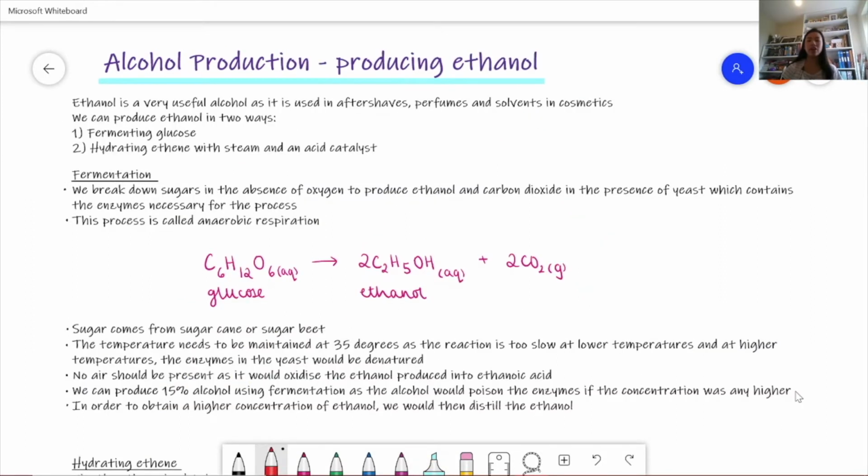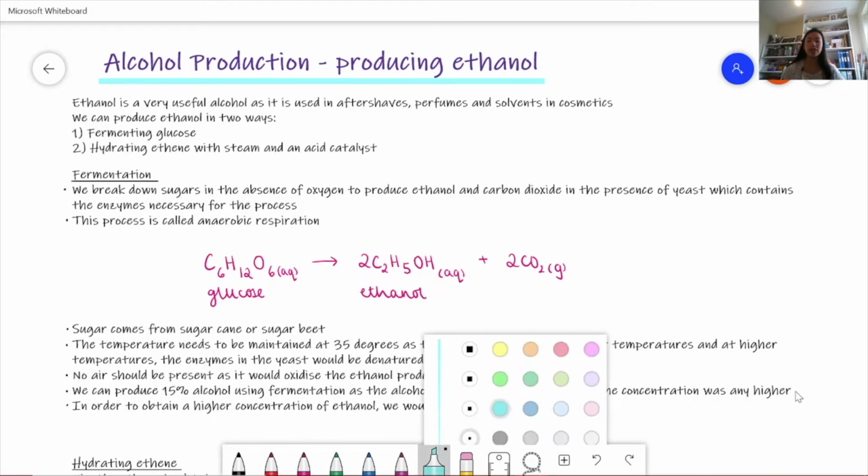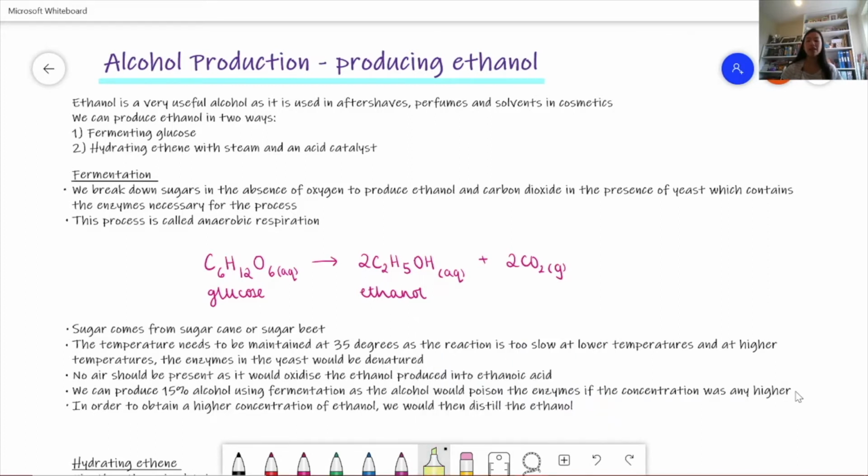Now we're going to look at alcohol production. So we're going to be looking at producing ethanol. Now, ethanol is a very useful alcohol as it's used in aftershaves, perfumes, and solvents in cosmetics. Sometimes you're asked about the uses of ethanol, so it's quite good to remember one or two of these examples. And we can produce ethanol in two different ways. The first way is by fermenting glucose, and the second way is by hydrating ethene with steam in the presence of an acid catalyst. So we're first going to look at fermentation.